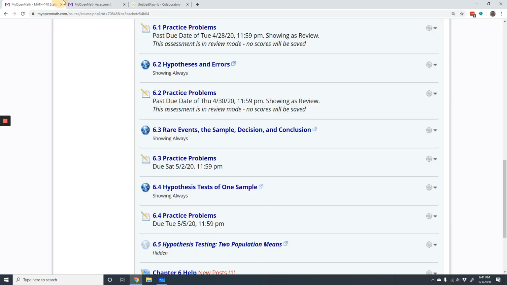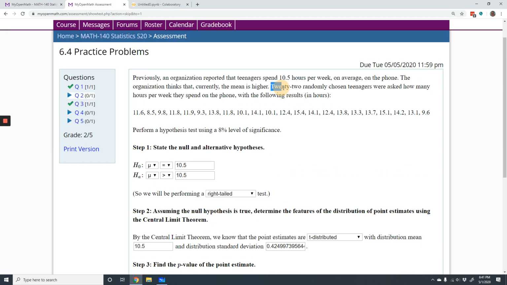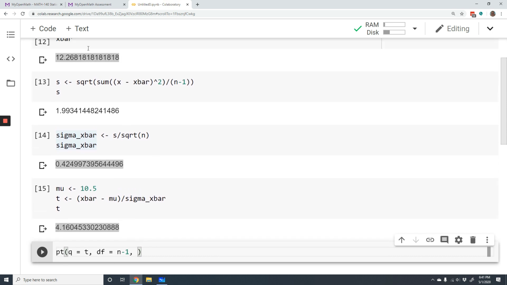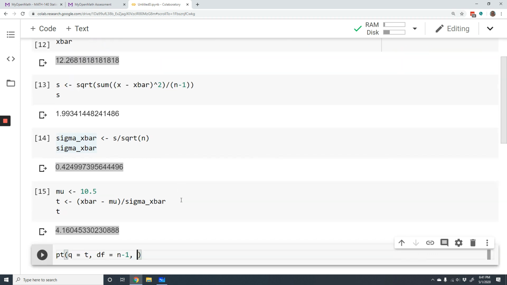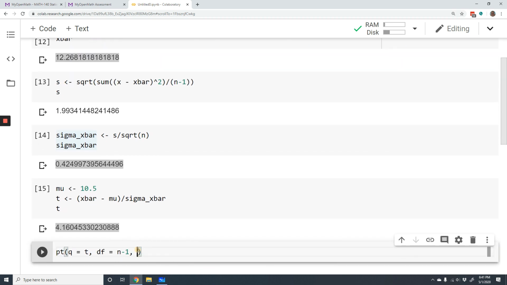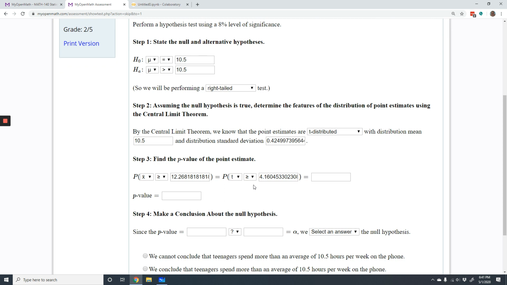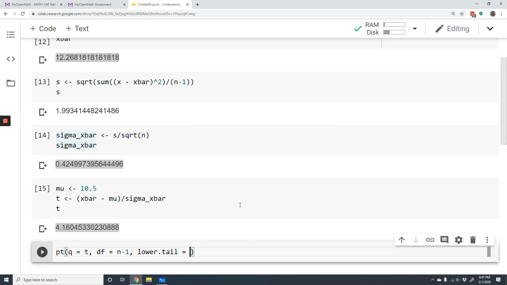Remember our sample size was 22, so our degrees of freedom in this case is 21. Since I already have n storing the size of my sample, I just need to subtract 1 from that. And then lower tail. Since this is a right tail test, or an upper tail test, since our inequality symbol is greater than or equal to, we do not want the lower tail. We want the upper tail, which is in the greater part of the t-distribution. So lower tail, false.